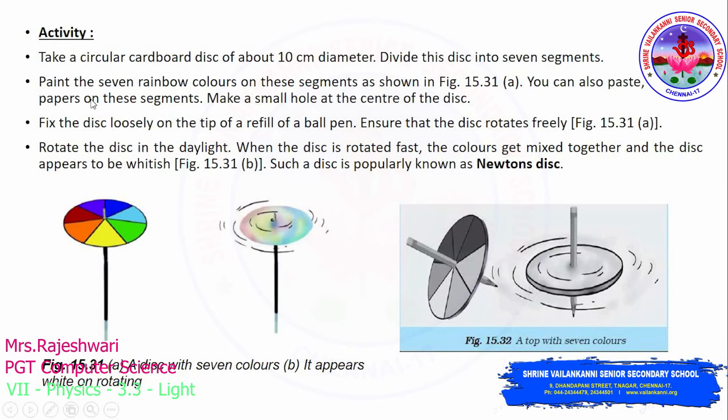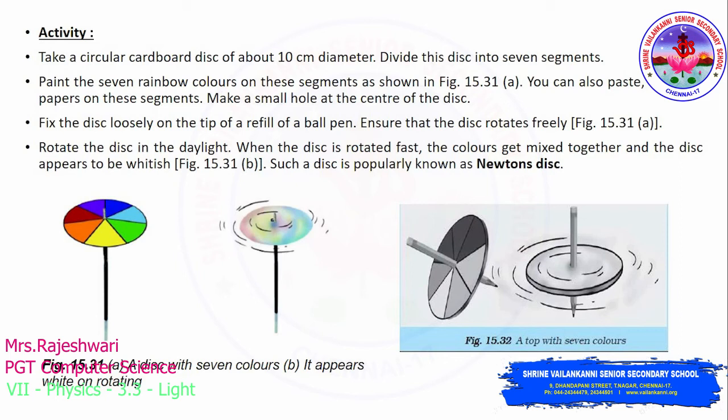Then paint the 7 rainbow colors on these segments. All the 7 rainbow colors which I have shown here, you have to paint on the circular disc. If paint is not available, you can even paste colored papers on these 7 segments. Make a small hole at the center of the disc. After that, fix the disc loosely on the writing end of the refill of a ballpoint pen, ensuring that the disc rotates freely on the refill.